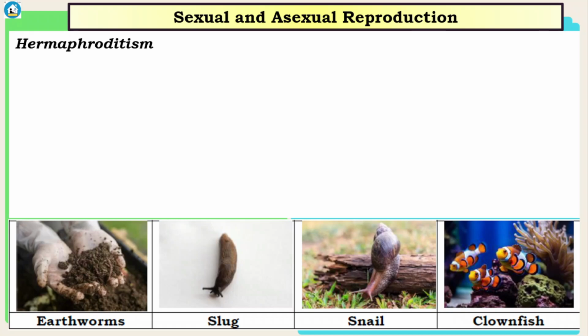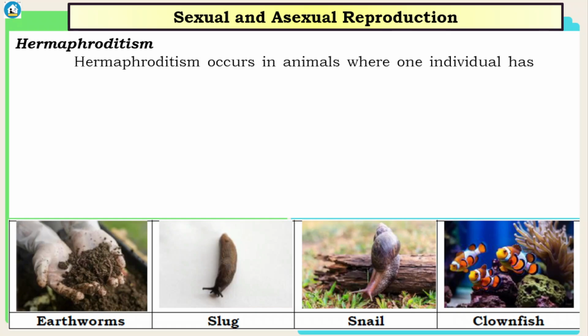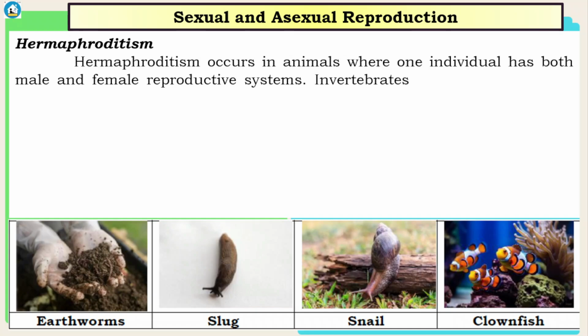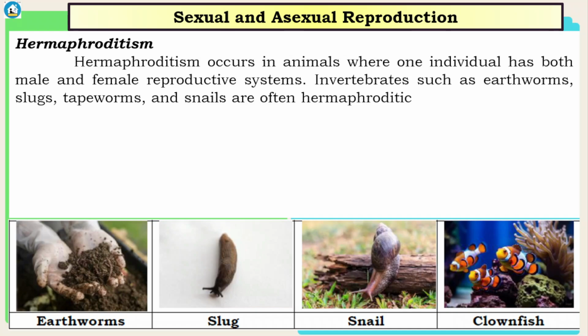Hermaphroditism. The animals that undergo this process are the so-called hermaphrodites. Hermaphroditism occurs in animals where one individual has both male and female reproductive systems. Invertebrates such as earthworms, slugs, tapeworms, and snails are often hermaphroditic.